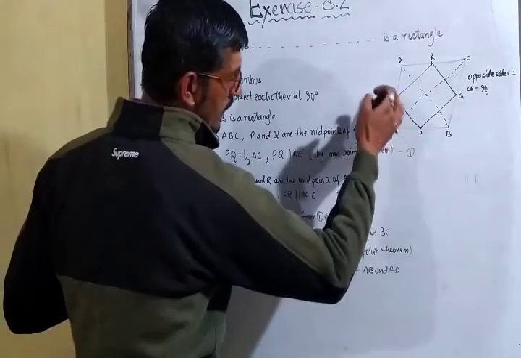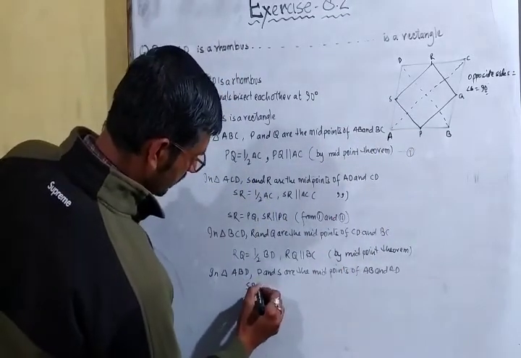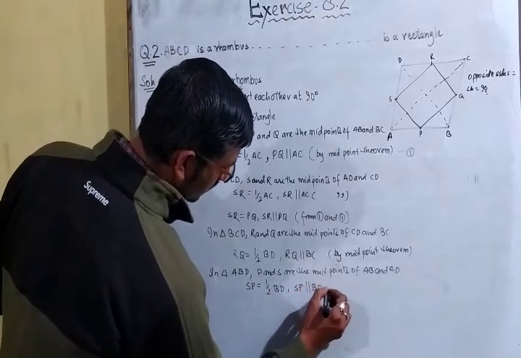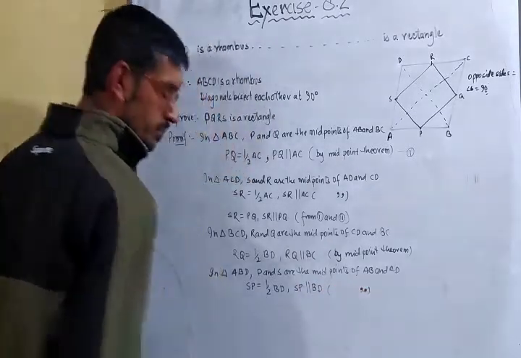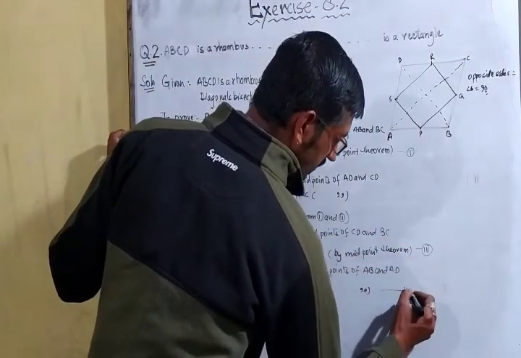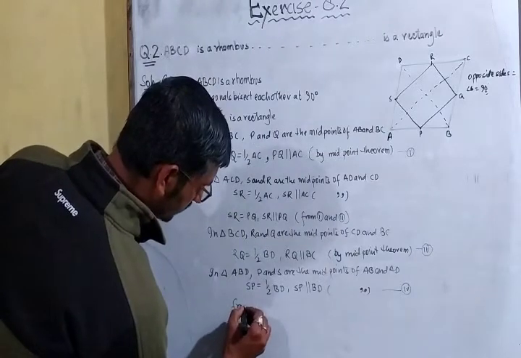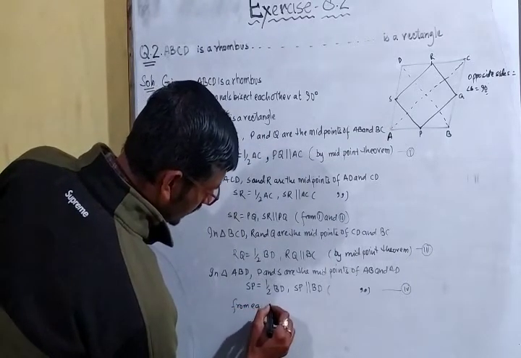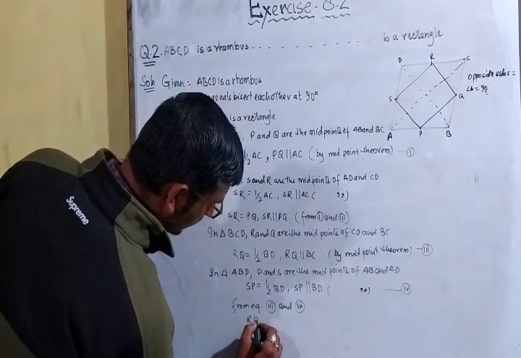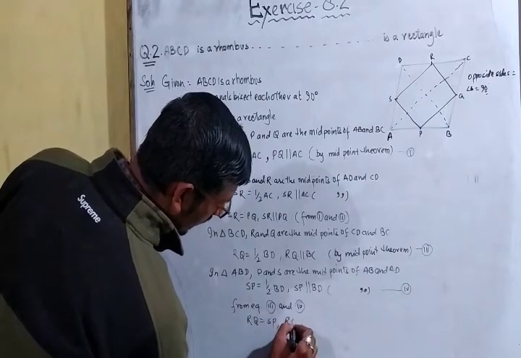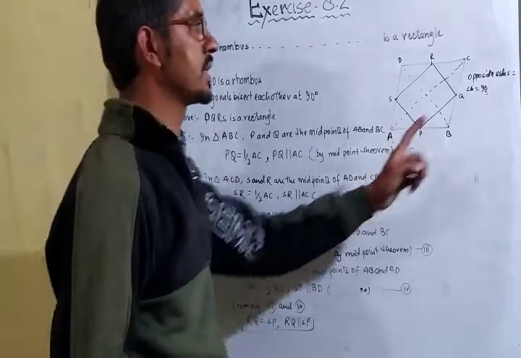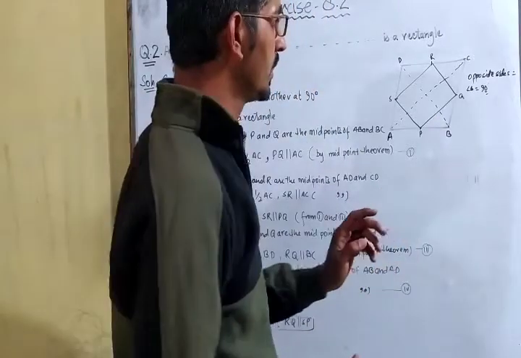So what we can say? SP will be equal to half of BD and SP is parallel to BD. Again the reason, midpoint theorem. Now from equations 1 and 2, 3 and 4, what we can say? RQ is equal to SP and RQ is parallel to SP. Now what we have proved, the opposite sides are equal to each other. Okay, that means first part done.